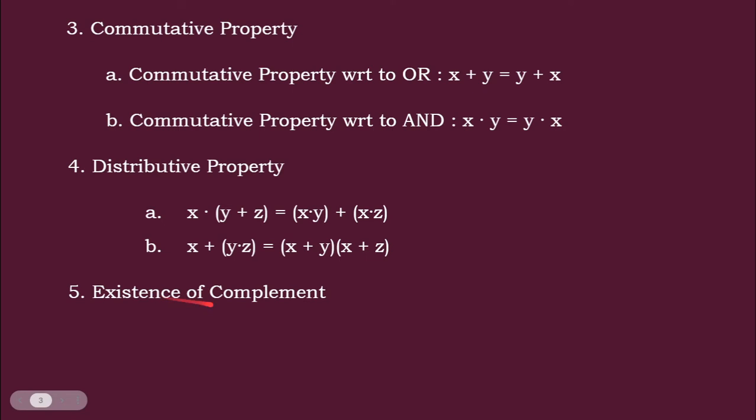Next one, existence of complement. What is a complement? The complement of a is a bar. When you say a into a bar, it is 0, because 1 into 0 is 0. Likewise, a plus a bar is 1, because 1 plus 0 is 1 or 0 plus 1 is 1. So this ensures the existence of complement. That means these rules help us do Boolean algebra for any application we need.